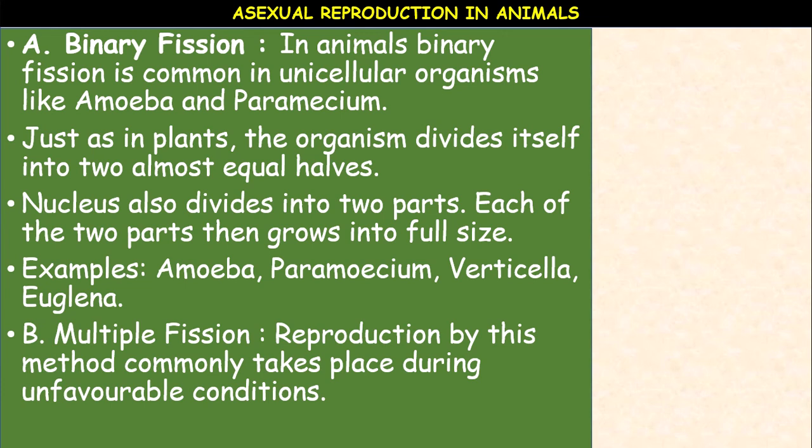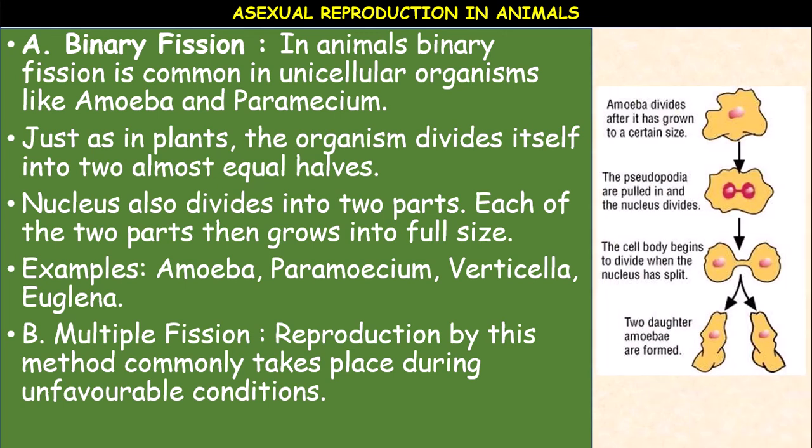Then multiple fission. So fission is of two types. The first one is binary fission, which divides into two equal halves. Then multiple fission. In multiple fission, the parent divides into many small daughter individuals simultaneously, more than two. The reproduction by this method commonly takes place during unfavorable conditions. Binary fission takes place when the conditions are favorable, when plenty of food is available. When all the conditions are favorable, it undergoes binary fission.